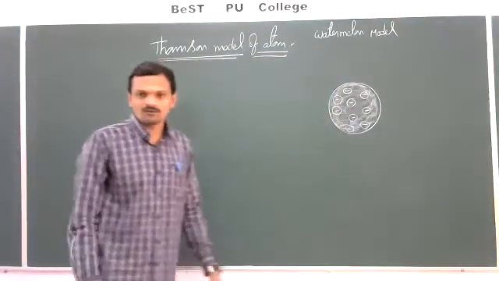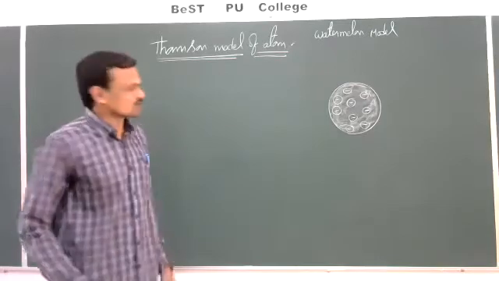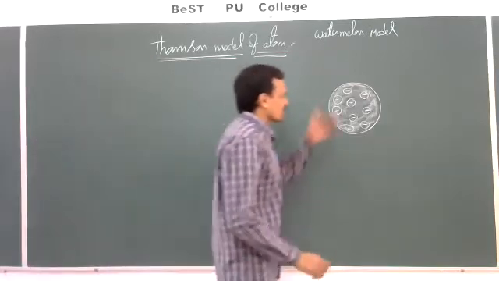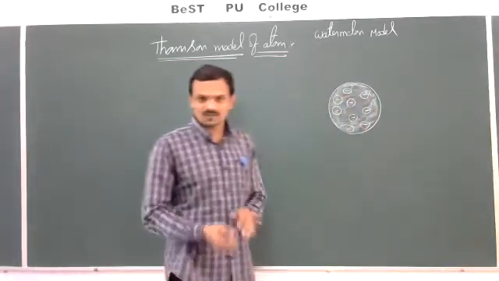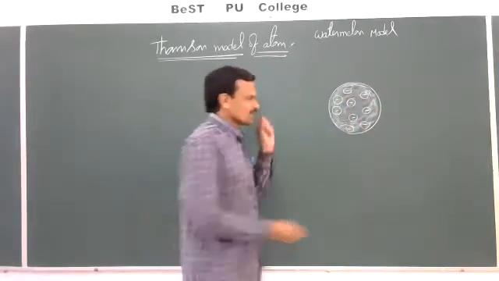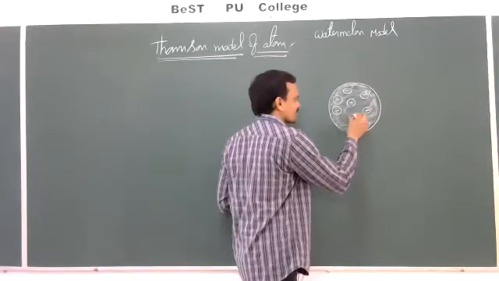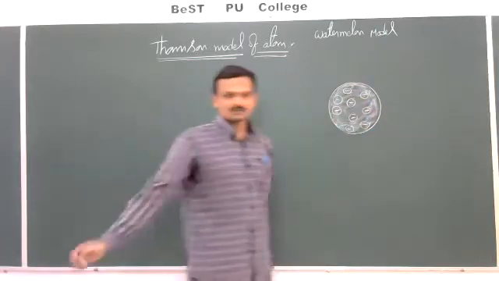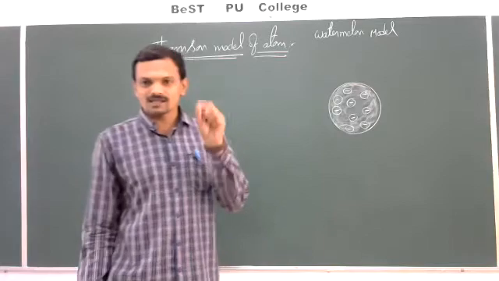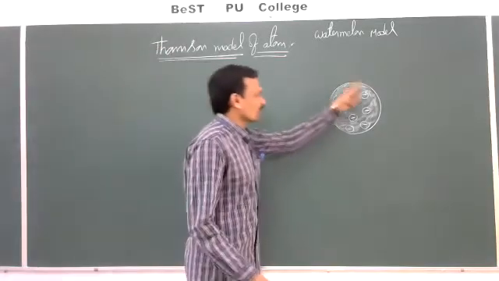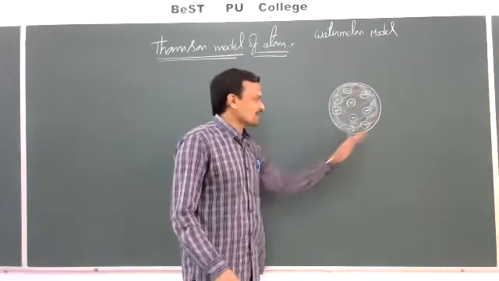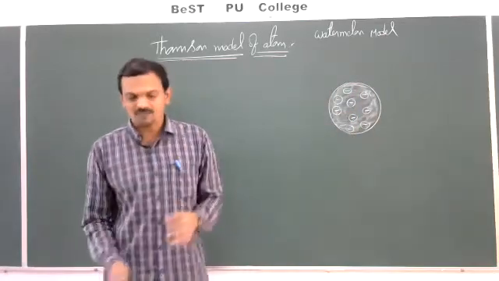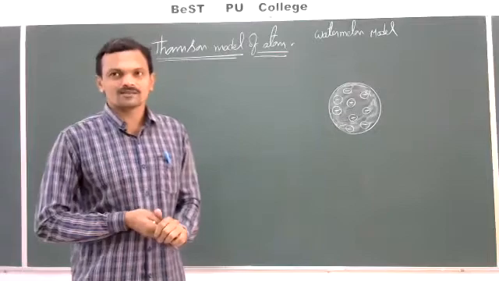Watermelon model of atom. So if you take a watermelon and cut it, the total red matter appears in the bulk, and into that, black seeds will be distributed like this. Just as the seeds are distributed in a watermelon, electrons get distributed in an atom. So this structure is similar to a watermelon structure.